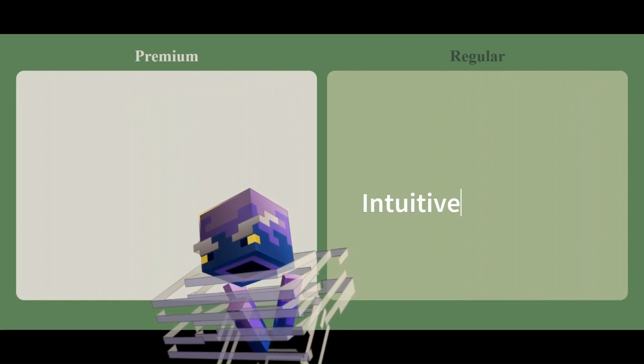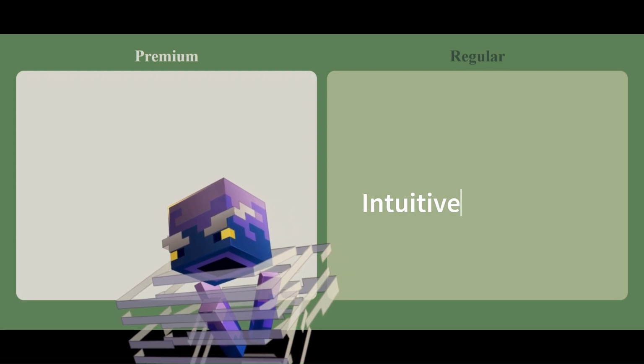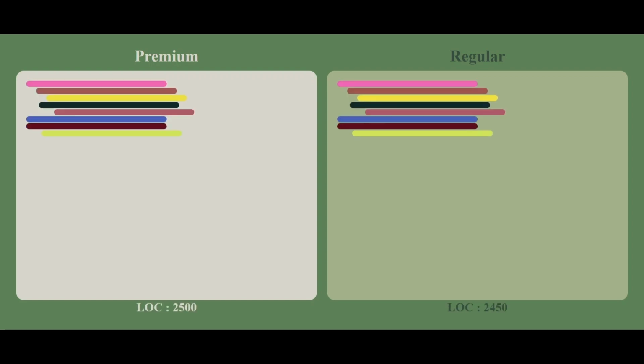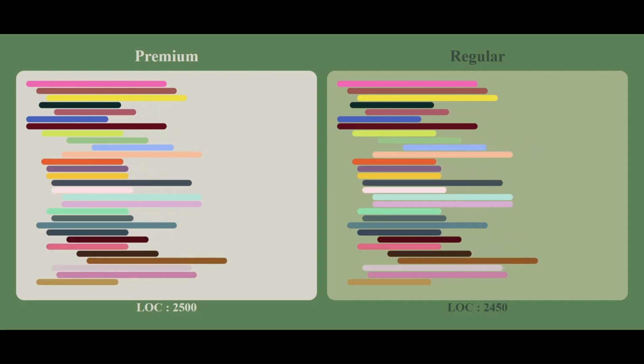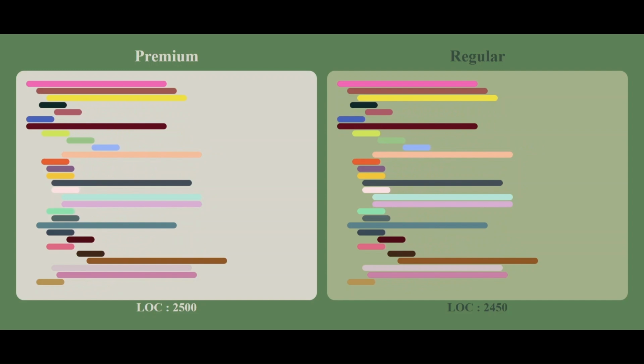So the website has a premium version for its paid subscribers and a non-premium version for the regular users and visitors. The developers made 2 different components for the 2 versions of the website, which could be thought of as intuitive at first glance. But upon further inspection, it was found that both the files shared many common features. Both the files had close to 2,500 lines of code. Out of 29 components that made up their component tree, 17 were just decorative components and could have been made reusable.